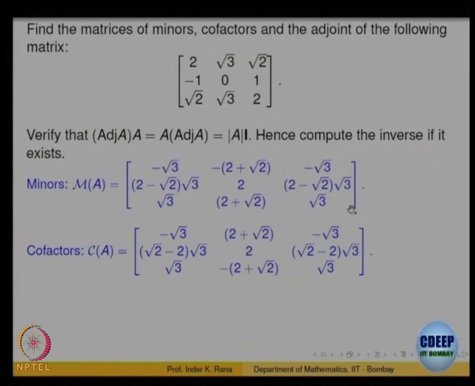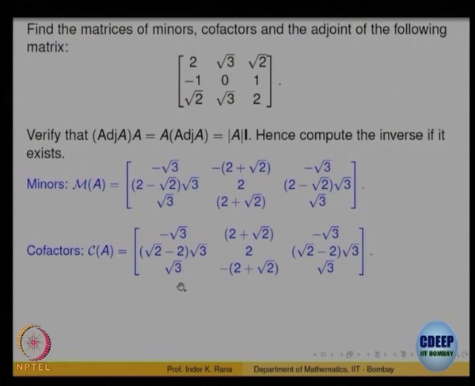You are given this matrix. So, how do you compute the adjoint of this matrix? Look at the minors. So, this row, this column, and this row, this column, expand by anywhere, these are the minors. Let us not bother too much about the computations and verification of that.